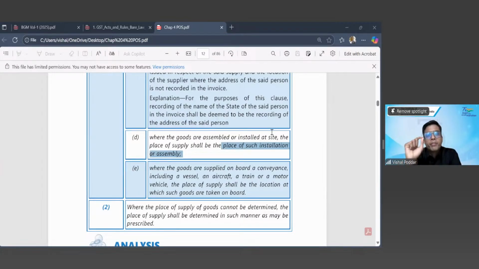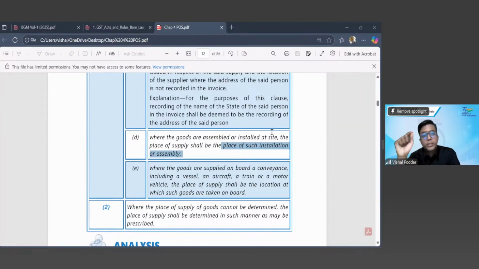So for my first supply, the place of supply is Jaipur, Rajasthan. I am also from Rajasthan. The place of supply is also Rajasthan. My transaction will be intrastate. I will be charging CGST plus RGST. RGST means Rajasthan State GST, because it is intrastate.